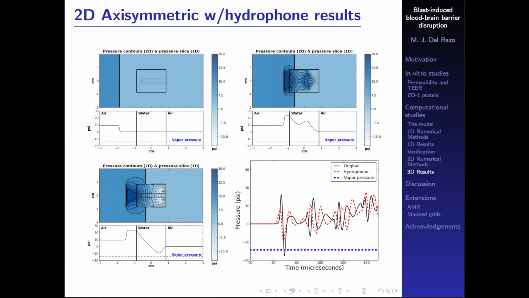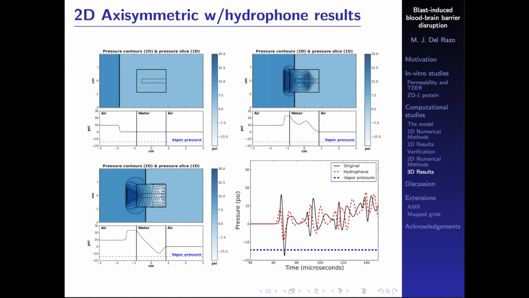So this is what we see now. Again, we have the same picture as before, but now we have this hydrophone in here. And when we have the incoming shock from the left, the fact that there is a hydrophone produces a very interesting effect. If we put a gauge over here, in the previous experiment, we would see the pressure as a function of time would be this black line.